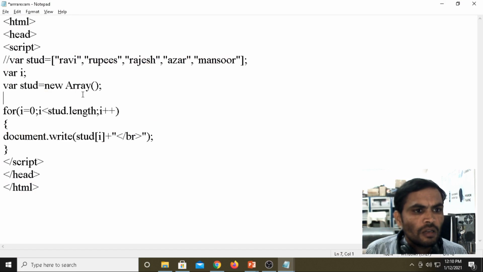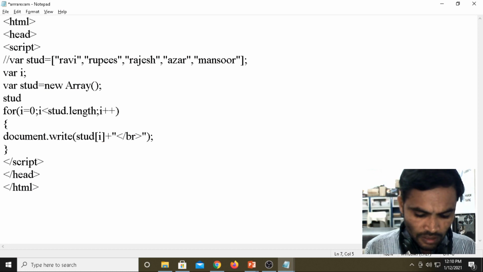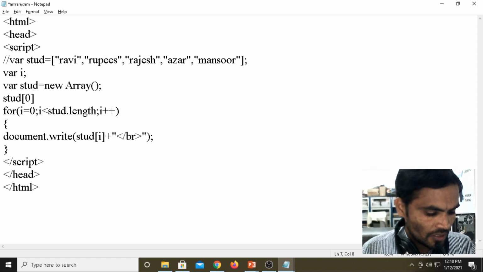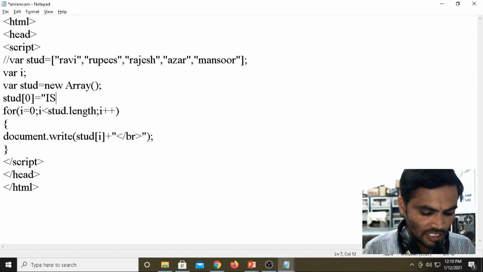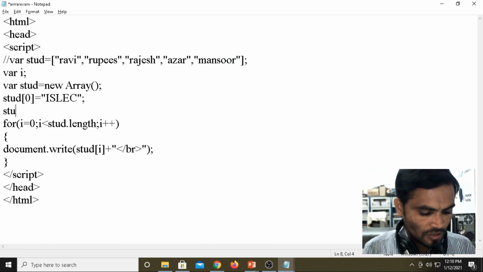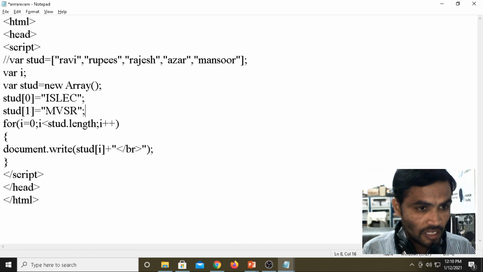Now stud, under the array for the object we are taking the index position. The index position starts from 0. Under the 0 index position, now I am storing the college names: ISLEC. Then stud under the first index of the array I am storing MVSR.